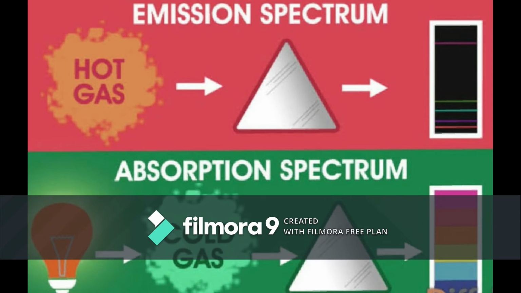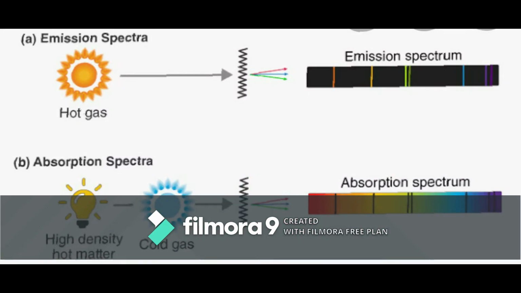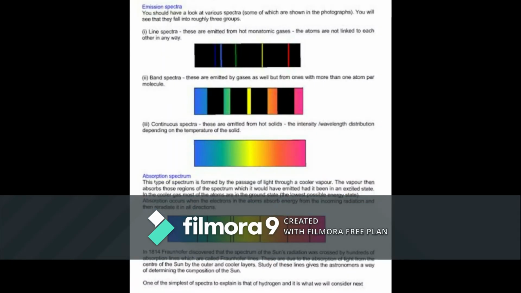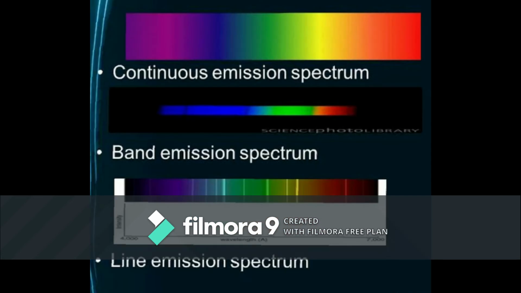Emission spectrum. An emission spectrum is obtained when the source is an emitter of radiation. The spectrum consists of a sequence of bright colors. Emission spectra are further divided into three types: continuous emission spectrum, band emission spectrum, and line emission spectrum. What is continuous emission spectrum? The spectrum consists of all the colors, wavelengths from red to violet continuously.